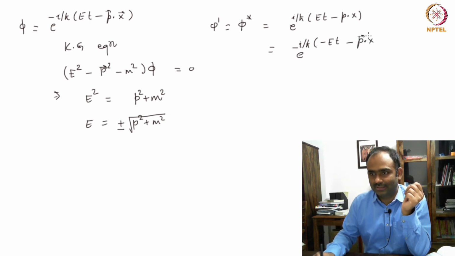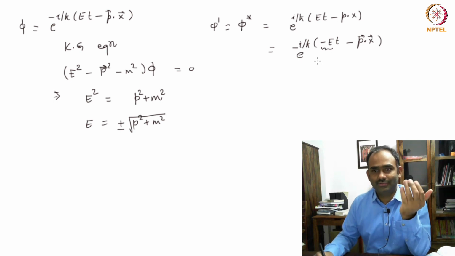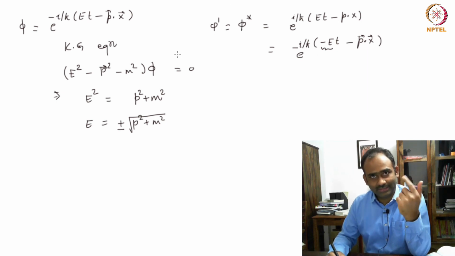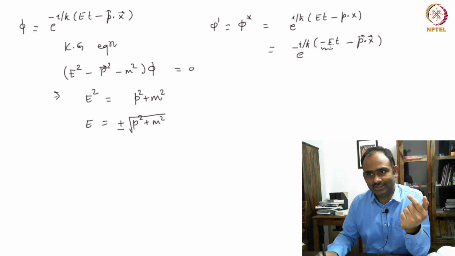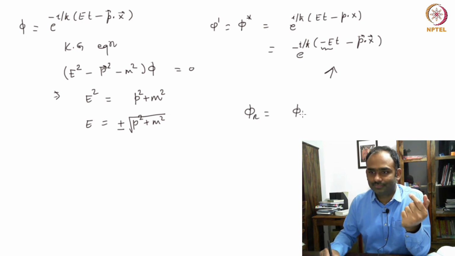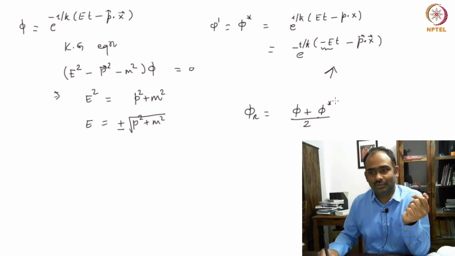So I am assuming that E is positive right now, but then you see that this quantity is the energy of this state in the single particle quantum theory, because when you operate with delta over delta t, it will give you energy minus E. Okay, and you need this solution because you need both the parts.